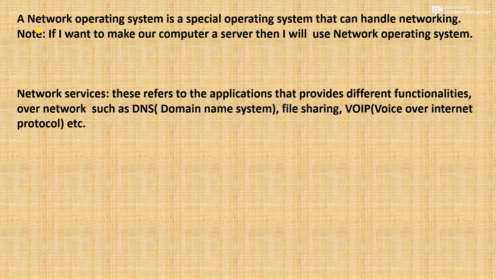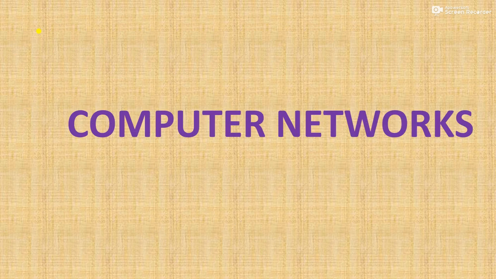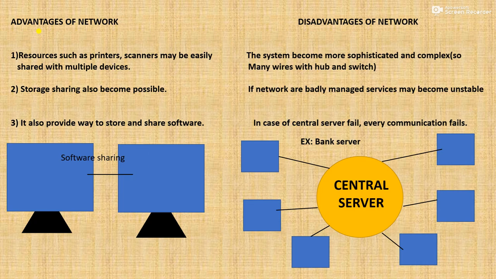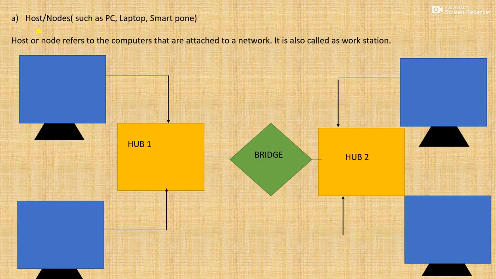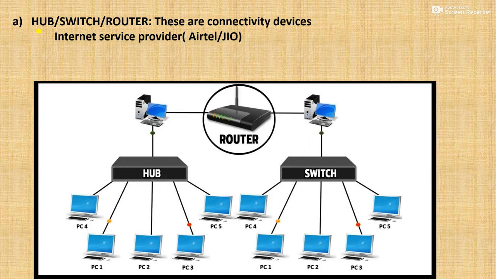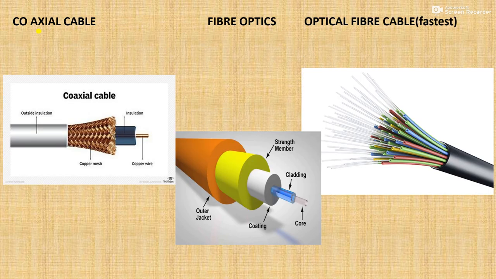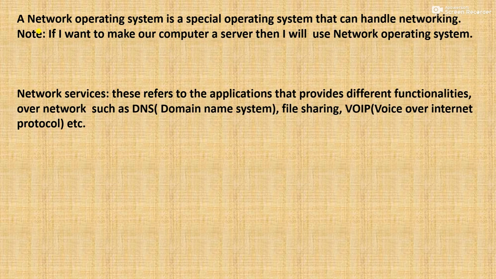So now we will start with part three, and let's see what we have discussed in part one and two. We started with the network, and we discussed what a network is, and its advantages and disadvantages. We have already discussed that in part one. You can see the video. After that we discussed the components of a computer network. These are the components that we discussed in the previous videos. After that we discussed the communication channels: wireless media, copper, twisted cables, and software and protocols we have seen.